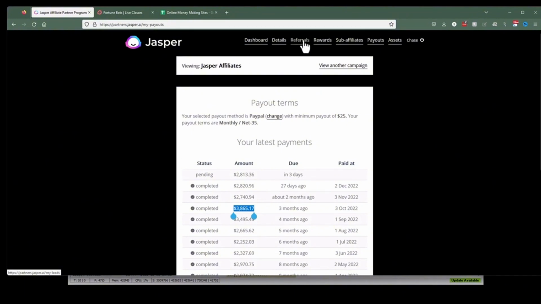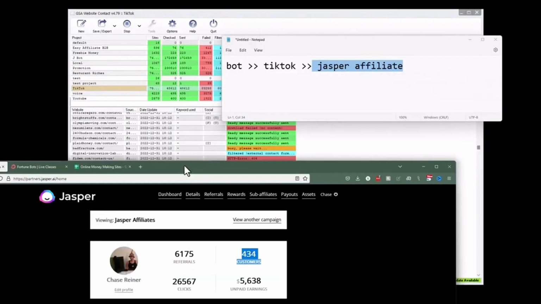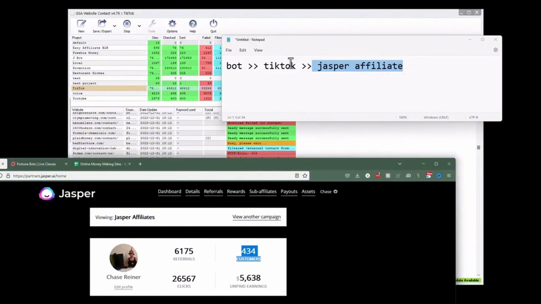But under referrals, you could see the number of people that have signed up. We can see here on our account that we have 6,100 referrals and 430 of them have signed up as actual customers. So this is just going to constantly go out there and run, sending more and more traffic to a TikTok video. And the TikTok video is going to send people to Jasper.